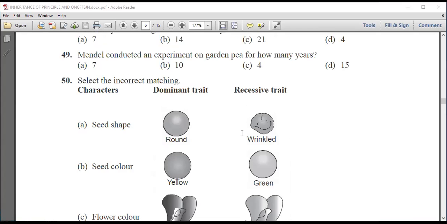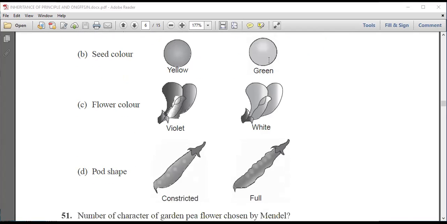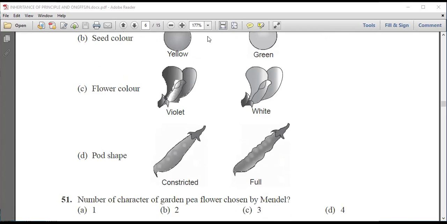Now select the incorrect matching. From this, we can see that pod shape is the incorrect matching.